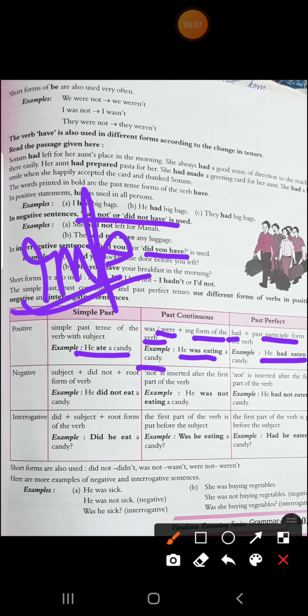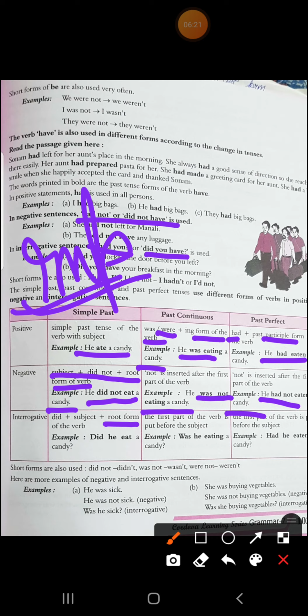Then in negative form, you use subject plus did not plus root verb. Remember, you are not going to change the root verb's form. He did not eat a candy. Not is inserted: he was not eating a candy. And then he had not eaten a candy. Then in interrogative form, did plus subject plus root verb. Remember, you have to use the root word.